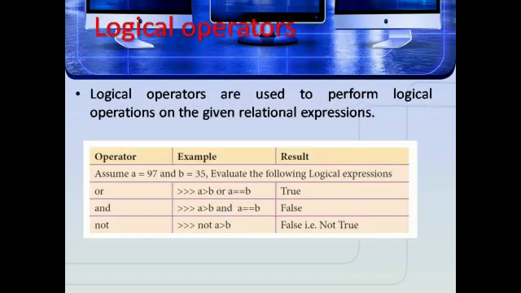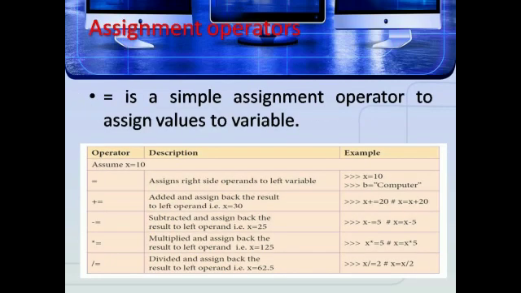Next we are going to see logical operators. Logical operators are used to perform logical operations on the given relational expressions: and, or, not. Next, assignment operators. Equal to is a simple assignment operator used to assign a value to a variable. Equal to assigns the right side of the operand to the left variable. Plus equal to adds and assigns back the result to the left operand, that is x is equal to 30.